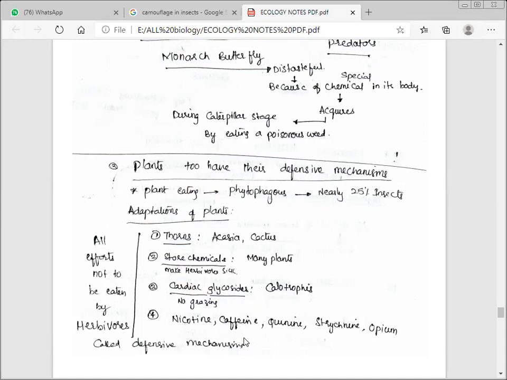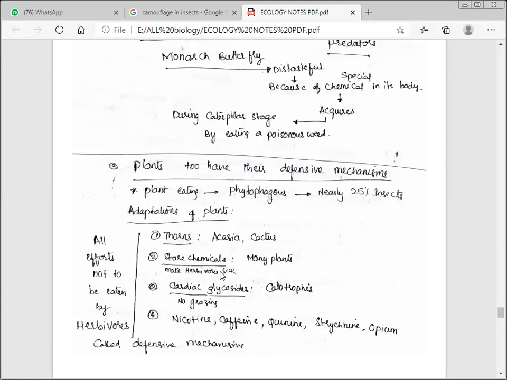Nicotine, caffeine, quinine, strychnine, opium, the sedatives and tranquilizers we said earlier, a wide variety of chemical substances are produced by plants as defenses against grazers and browsers, but a new danger came to them. That danger's name is human being.